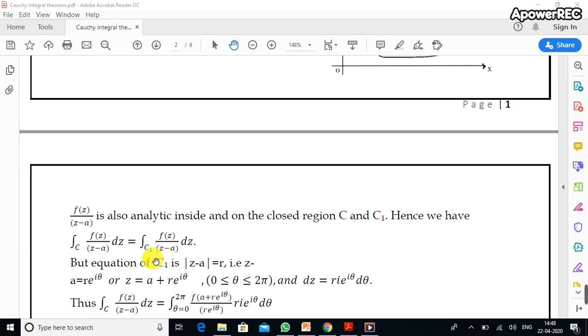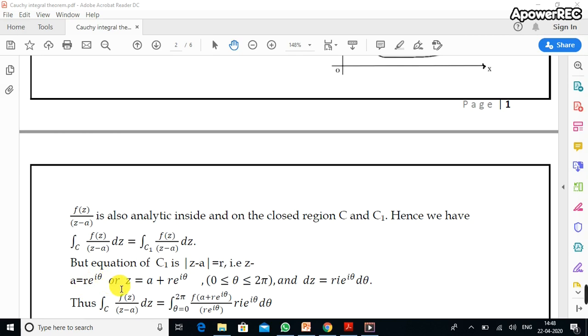But the equation of the curve C1 is a circle, that is mod z minus a equals r. That is nothing but z minus a equals r e power i theta.